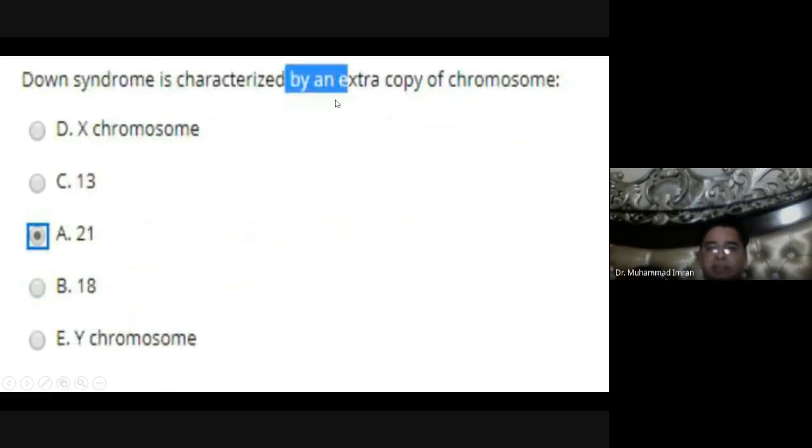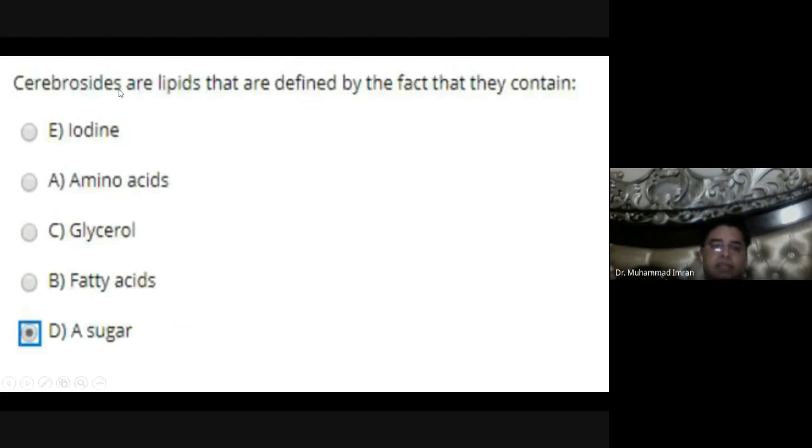Down syndrome is characterized by an extra copy of chromosome 21, an autosomal chromosome. Cerebrosides are lipids defined by the fact that they contain sugar. Cerebroside and ganglioside are carbohydrate-containing lipids. Also, cerebroside or ganglioside contain sugar along with fatty acid and alcohol.